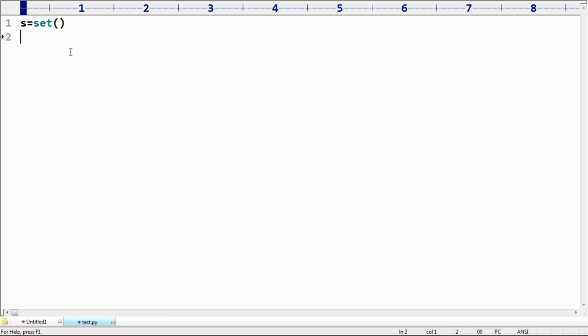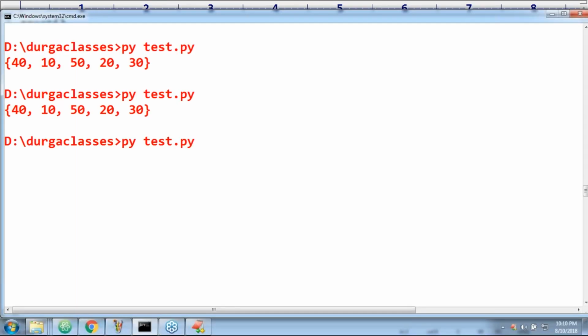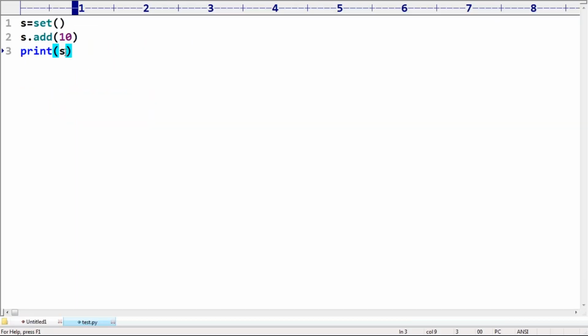Okay, sir, where is the proof for that? Very simple, sir. Yes dot add of 10, meaning print of yes. Perfect, because we are trying to add a 10. It's going to work, sir. But yes dot update of 10, if you take like this, immediately Python will give an error.